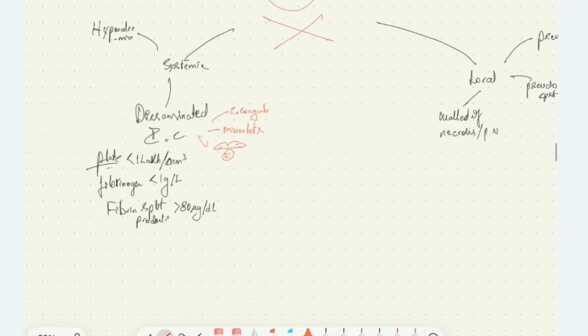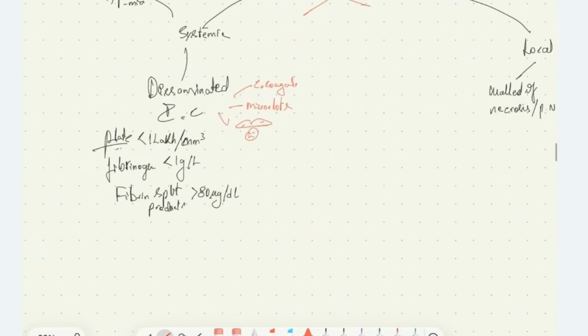Then we have disseminated intravascular coagulation due to endothelial damage. It can form microclots. The widespread microclot formation in the body can lead on to consumptive coagulopathy. The patient can bleed. The markers of disseminated intravascular coagulation are the platelet count less than 1 lakh per millimeter cube, fibrinogen less than 1 gram per liter, fibrin split products more than 18 microgram per deciliter.